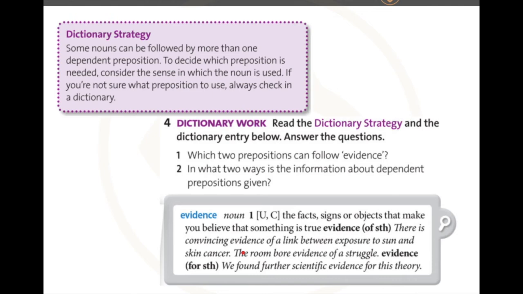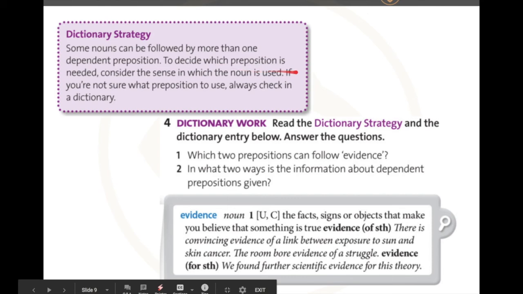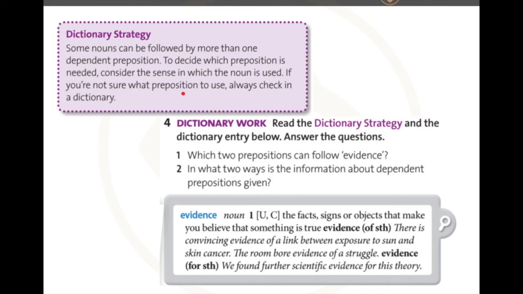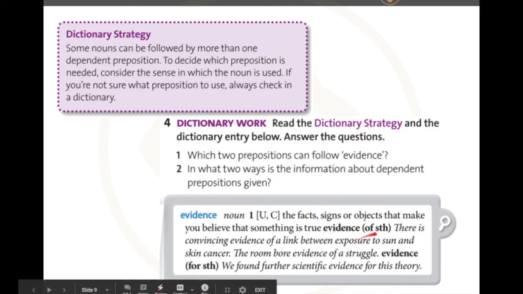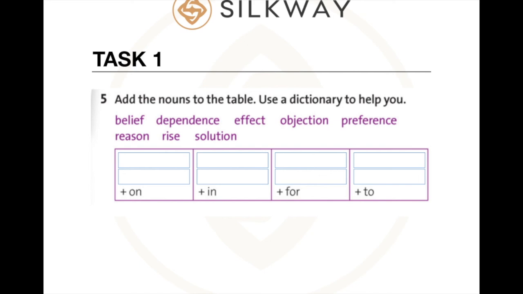How to learn these prepositions and their choice? You need to use a dictionary in this situation. To decide which preposition is needed, consider the sense in which the noun is used. If you're not sure what preposition to use, always check in a dictionary. For example, the noun evidence can be followed by two prepositions: evidence of something, evidence for something. But in these two situations, they are used with two different meanings.